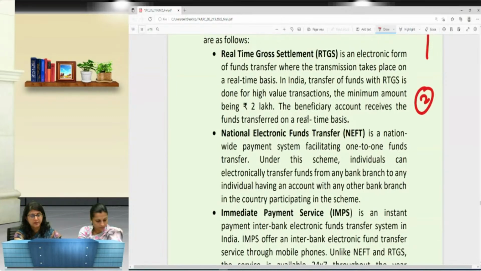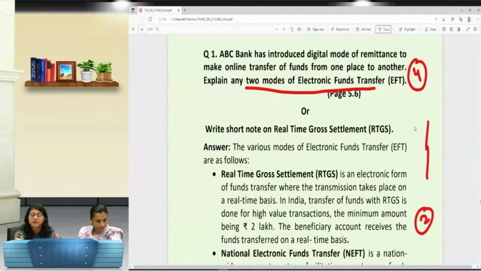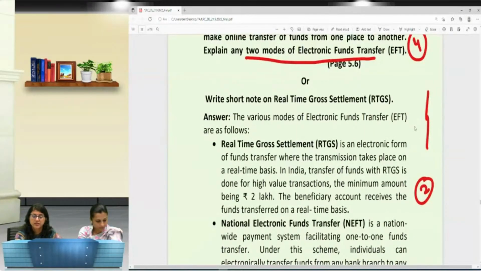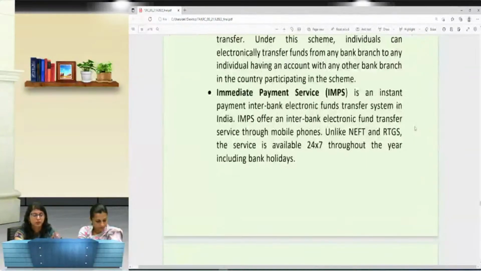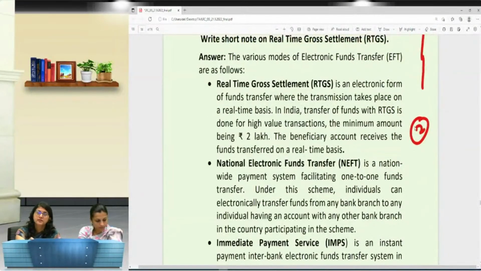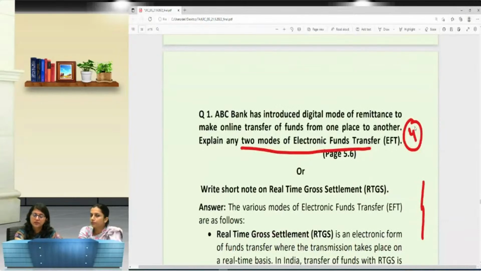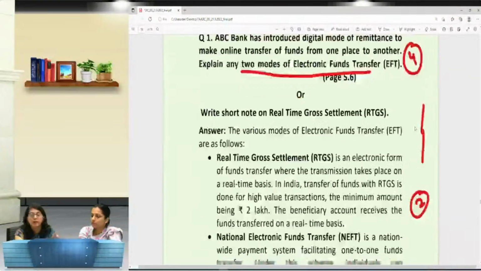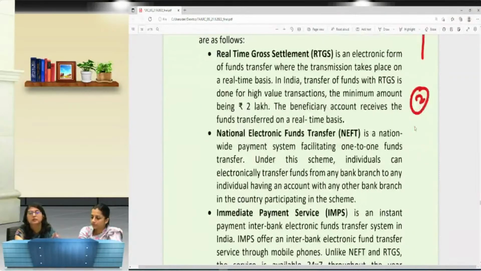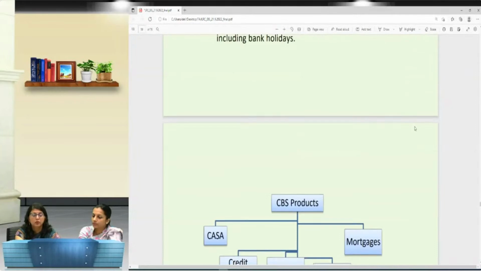But if the question is specifically talking about RTGS, and the question is of say 2 marks, again I will have to write to an extent that it suffices for 2 marks. So the question could be specific, or it could be a superset talking about the different modes of EFT. Whichever way the question is, you will simply be writing about the critical things about that particular topic. By writing that you will get your marks; by talking here and there, you will not get marks.